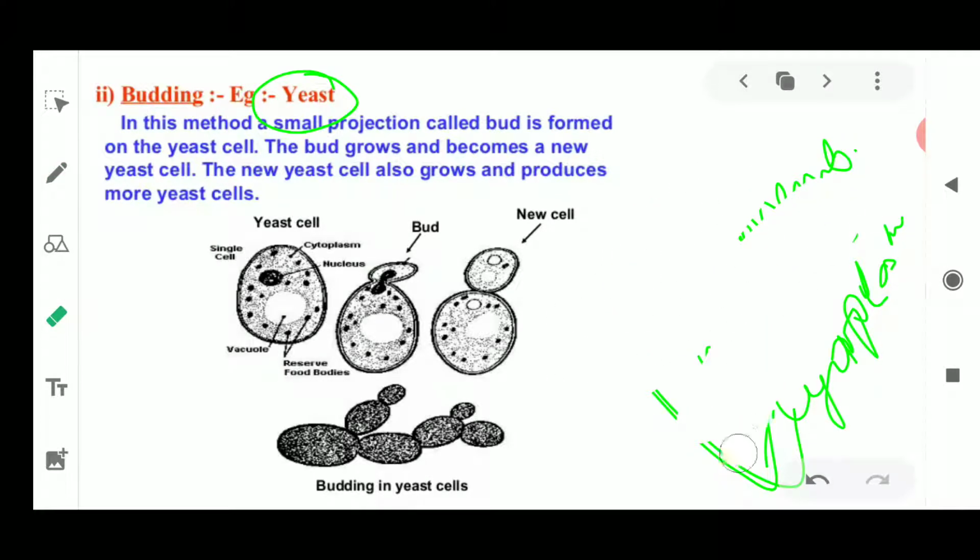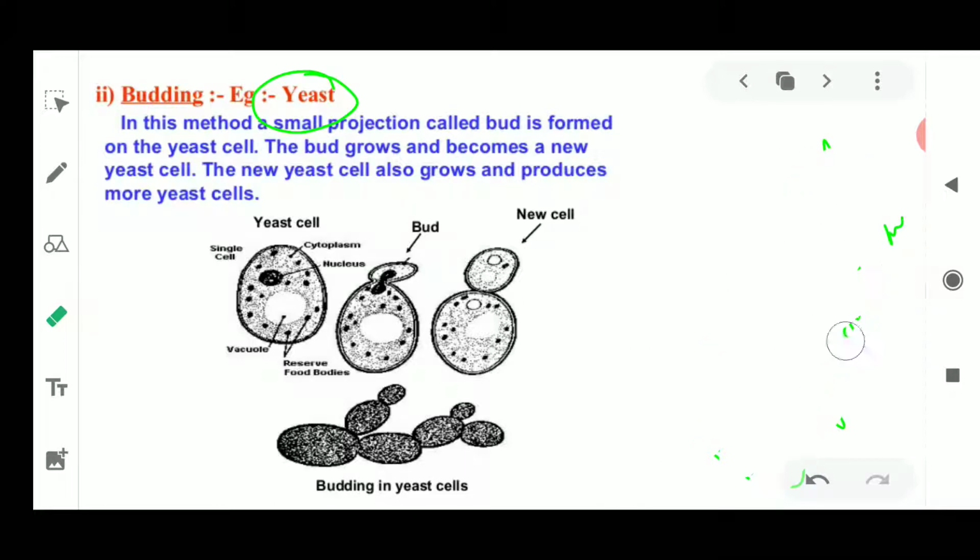In the yeast cell, the cell wall is there because it is a plant cell, and then it has a vacuole, the space is there. Then food vacuoles are also present, then cytoplasm and nucleus, and this represents the single yeast cell.